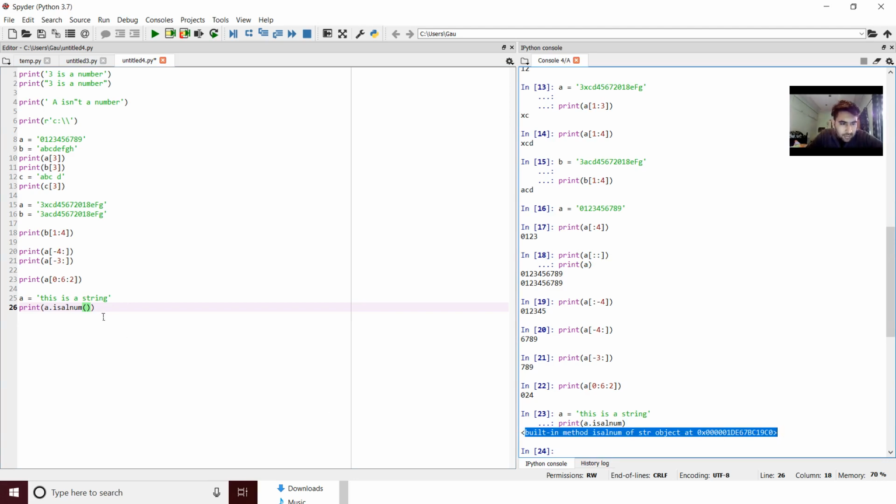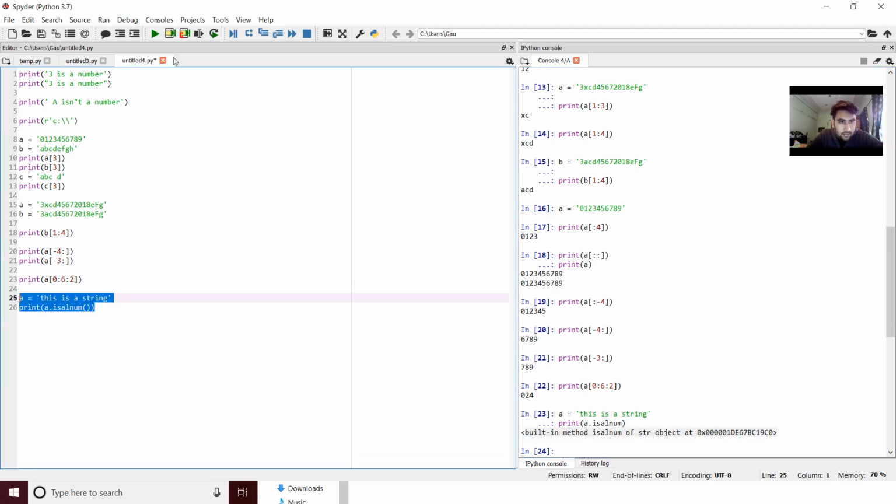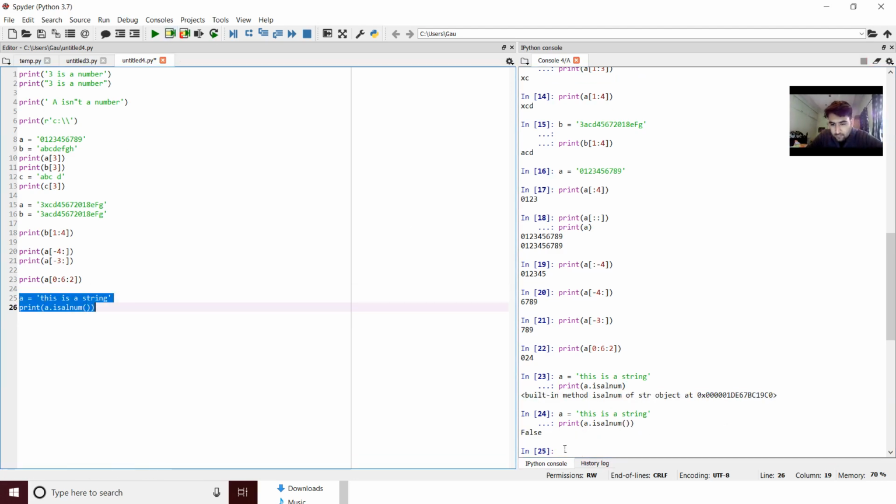To convert it into human readable language, you need to use this. Now when you print this, you will get false. No, it is not alphanumeric, it's false. Okay, so